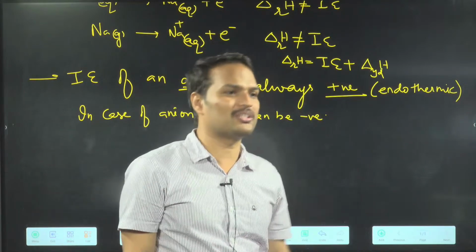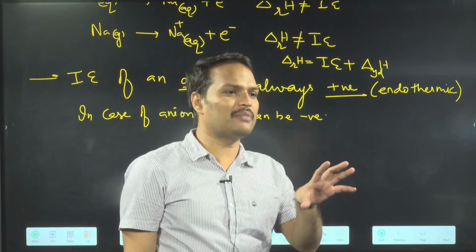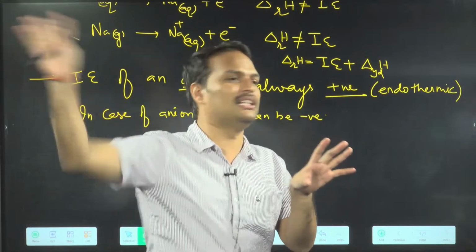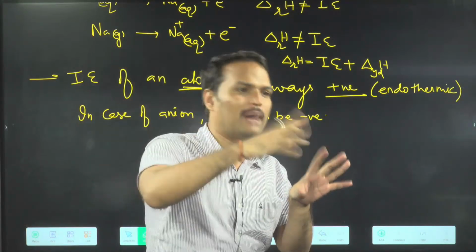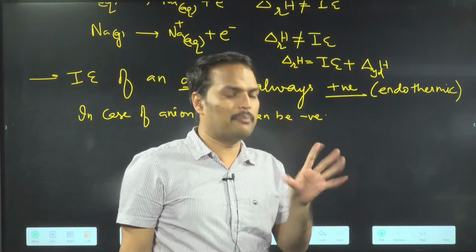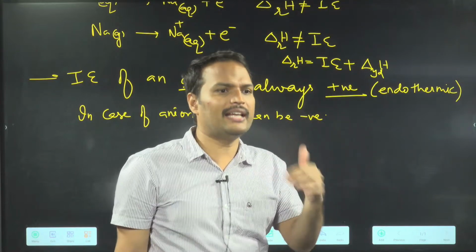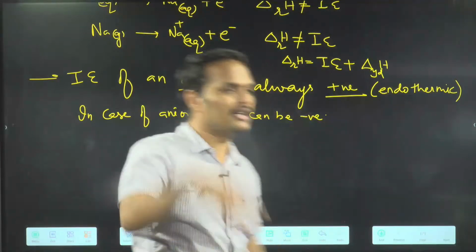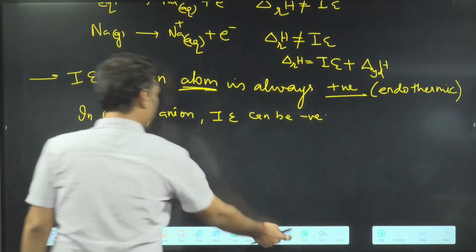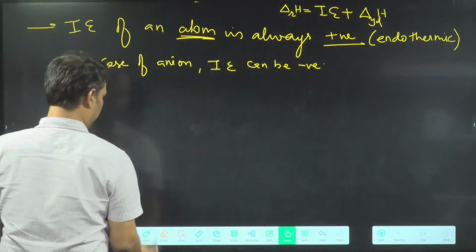So that is the possibility only. So if neutral atom is there, no one is going to readily lose electron. You will have to apply energy. ठीक है ना? But if anion is there, negative part is there, then conditions are there. Okay, we'll see it in future. Got the point? Okay.